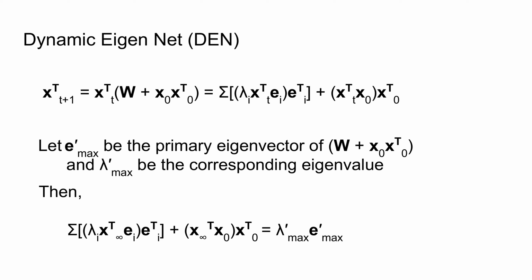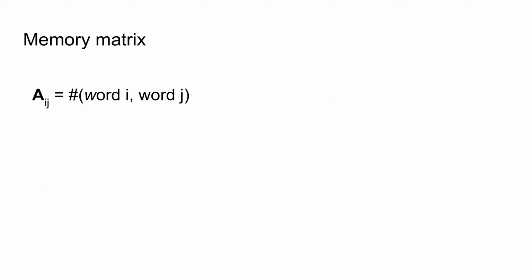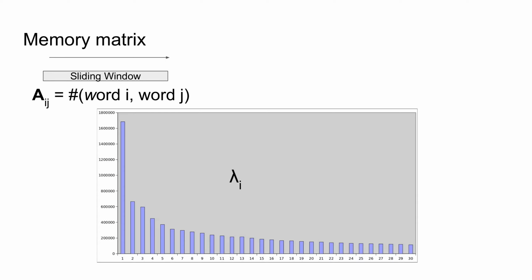The right-hand side shows this term corresponds to the dominant eigenvector of the altered matrix. Before any retrieval, we need to encode the word-by-word associations into a matrix. First, we count the number of times pairs of words co-occur over a sliding window through the corpus. One of the requirements for the dynamic eigennet is for the eigenvalues to decrease slowly, but using the raw co-occurrence counts yields a sharp drop in the eigenvalues.